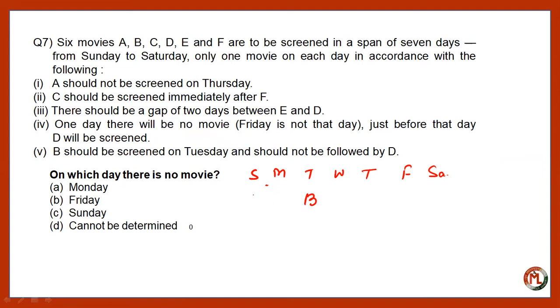So D can be on Sunday only. So D can be on Sunday and E on Wednesday. If D is screened on Sunday, then E will be on Wednesday. Since there is a 2 day gap between D and E, and A cannot be screened on Thursday, A will be screened on Saturday. F and C will be screened on Thursday and Friday.